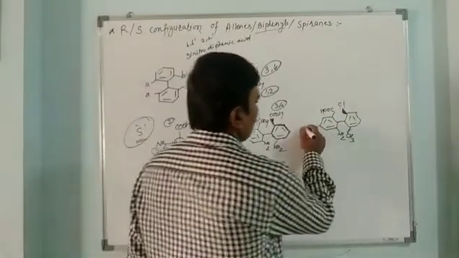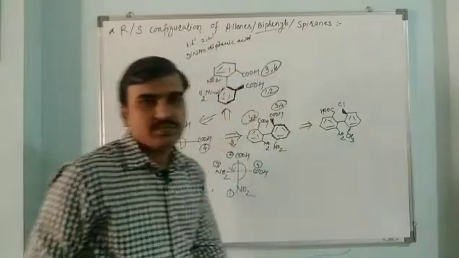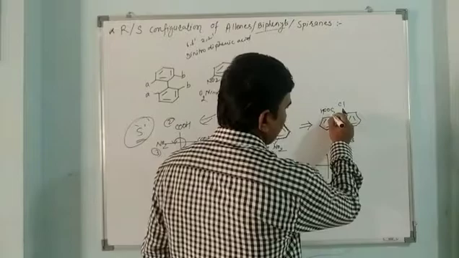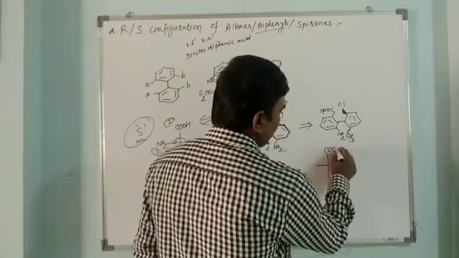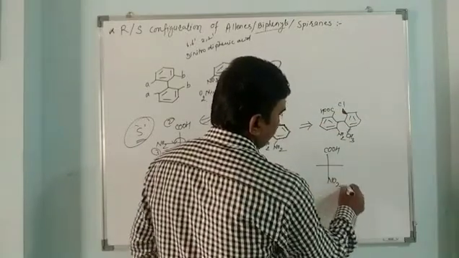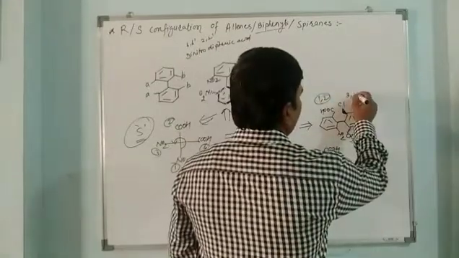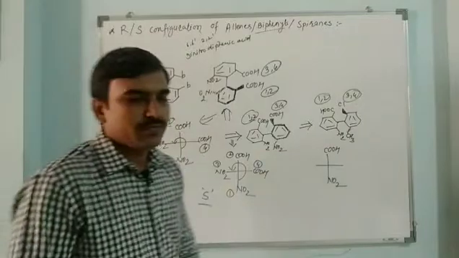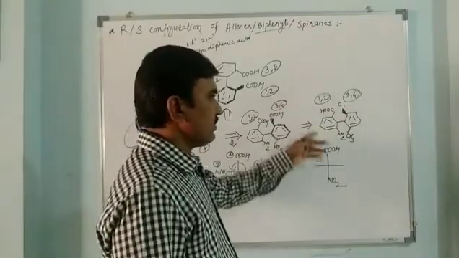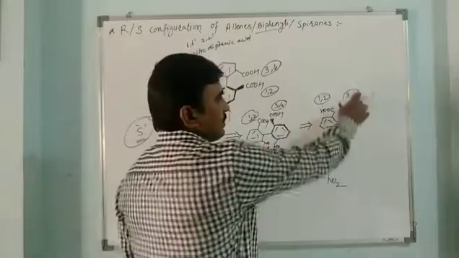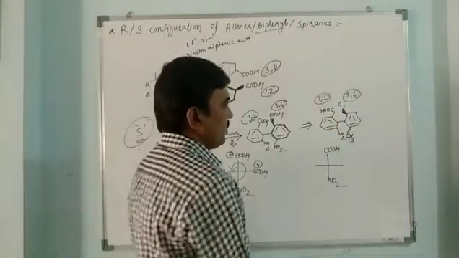So we can view the molecule from this side, on the left side. As it is, we have to place these groups. This is COOH and this is NO2. So these will take priority 1 and 2, and these will take priority 3 and 4. Groups which are lying in one plane will take 1 and 2 priority. Why? Because we are observing from this side. These will take 3 and 4 position priorities.